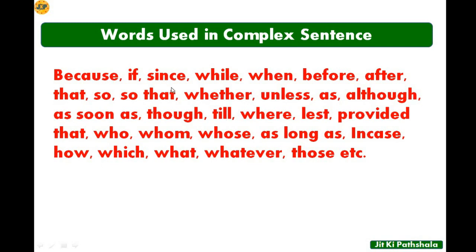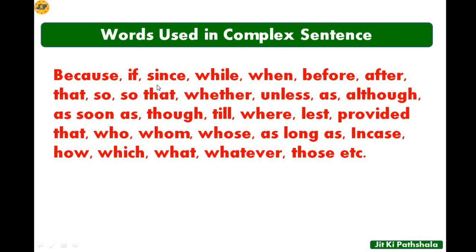They are because, if, since, while, when, before, after, that, so, so that, whether, unless, as, although, as soon as, though, till, where, lest, provided that, who, whom, whose, as long as, in case, how, which, what, whatever, those, etc. So these are the words used in complex sentence.